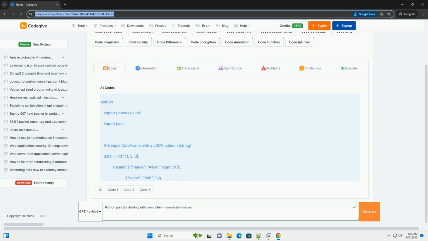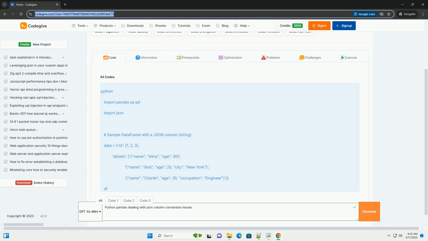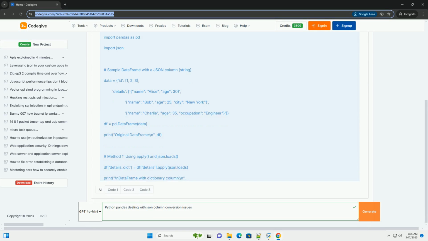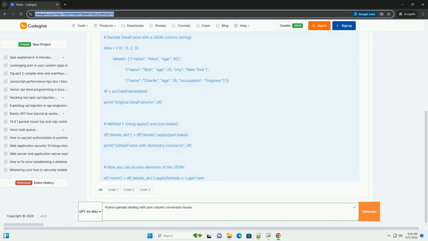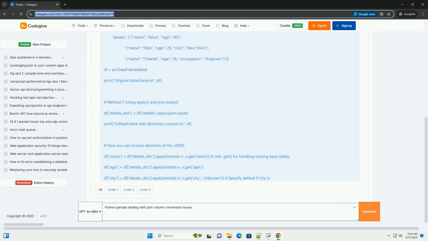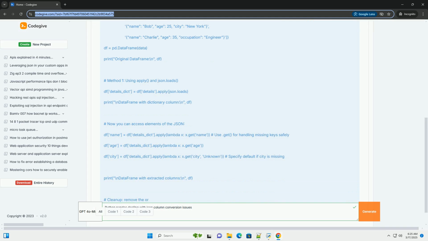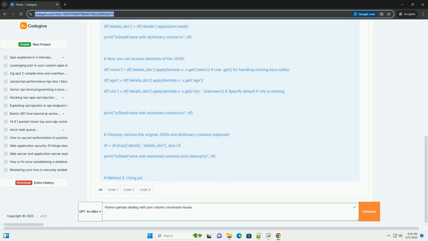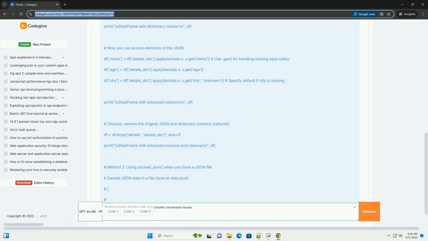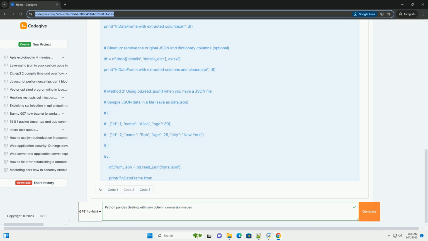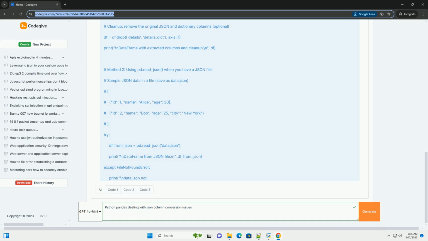Dealing with JSON columns in Pandas, a comprehensive guide. JSON, JavaScript Object Notation, is a lightweight data interchange format that is widely used for transmitting data between a server and a web application, or for storing semi-structured data. When working with data in Python's Pandas library, you often encounter situations where data, especially from APIs or databases, is stored in JSON format within a data frame column. Directly working with JSON strings inside a data frame is cumbersome.